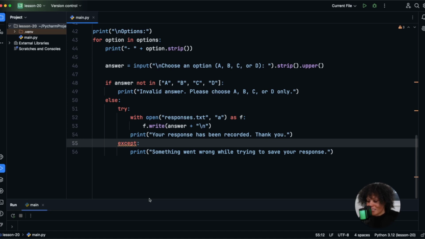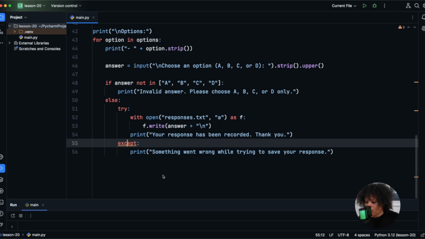All right, so let's move on with our program. The last thing we're going to be doing is viewing the survey results with error handling and just some simple tallying up. We are going to go to our last section, which is viewing the survey results. Now that people can take the survey and their responses are being saved, we need to build one last feature. We want to view the results.